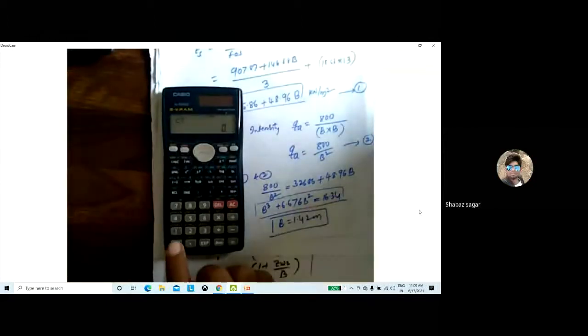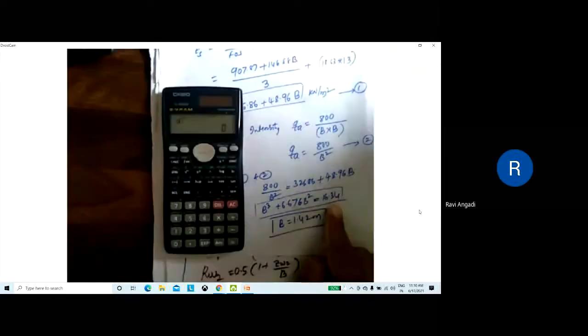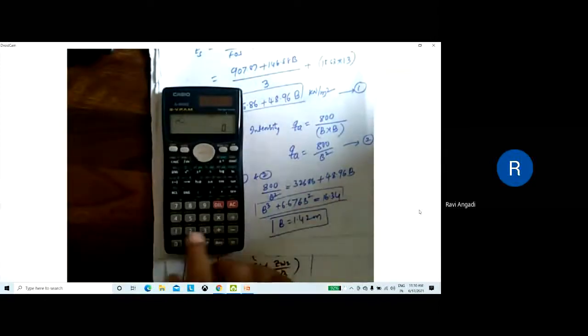It is 0. Are you getting it? C value is 0. Next D value we have: it's 16.34, but when you take it to the LHS, it will be minus 16.34. Yes, sir. Minus 16.34. What is the answer you get? Check. 1.42, sir. Yes, that is the answer. Understood?